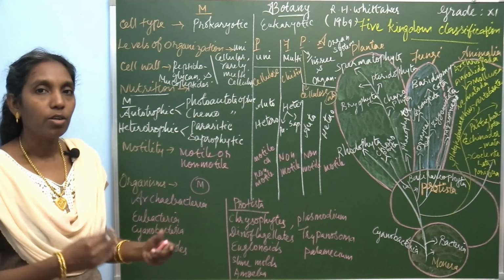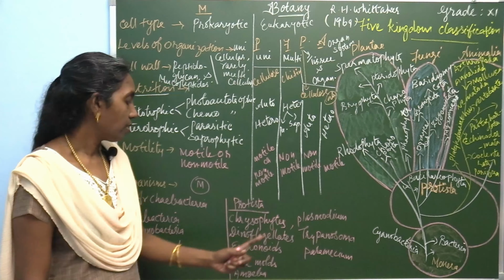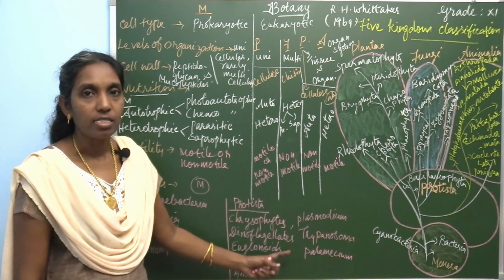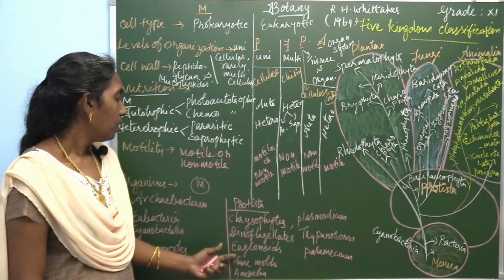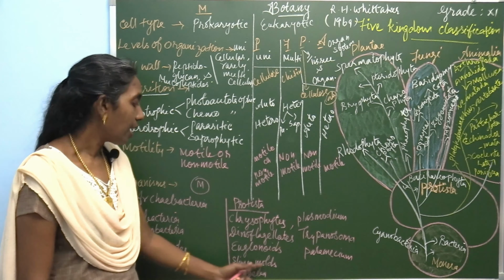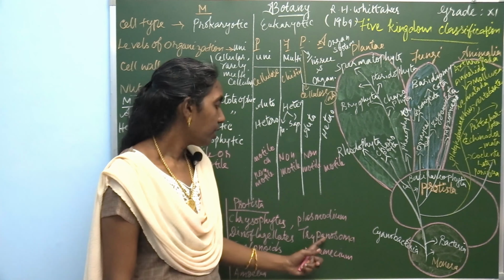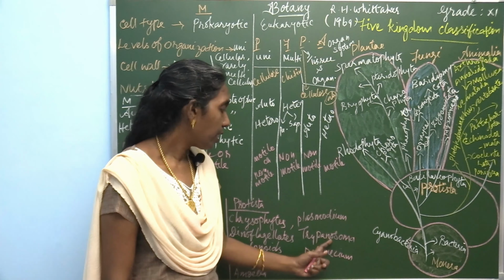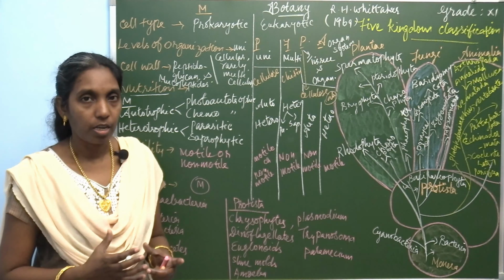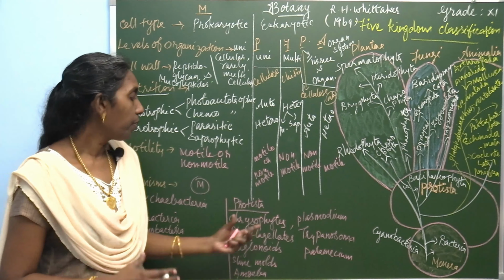Chrysophytes and dinoflagellates belong to algae. Then euglenoids, slime molds, amoeba, plasmodium, trypanosoma, paramecium. All these organisms are included in the kingdom Protista.